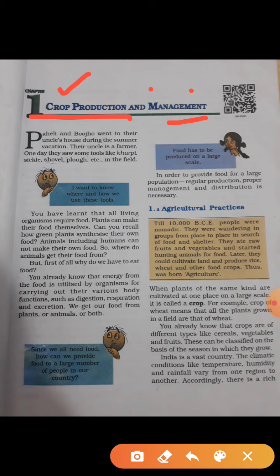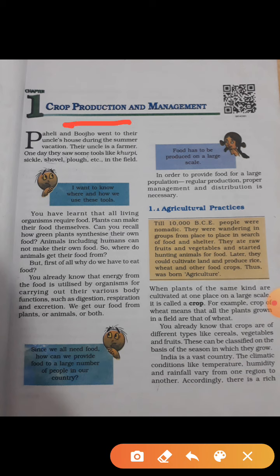Okay? So, you see here that Bhujo is asking one question here. What is that question? He's asking, since we all need food, how can we provide food to a large number of people in our country? So for the answer to this question, children, see, Paheli is answering this question. Food has to be produced on a large scale. See, children, food is grown as a crop only. Crop production means the production of food, right? Yes, children, crop production means the production of food only, right?